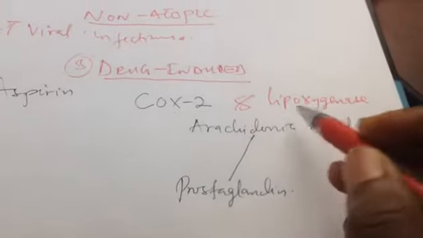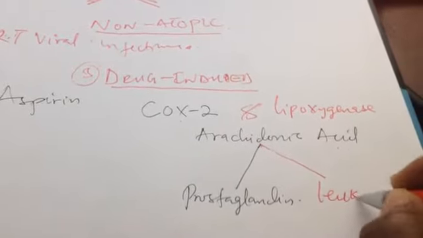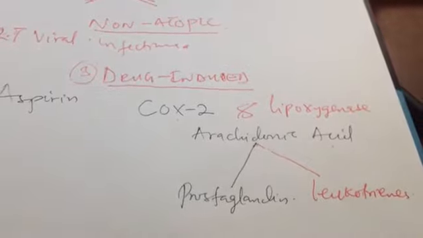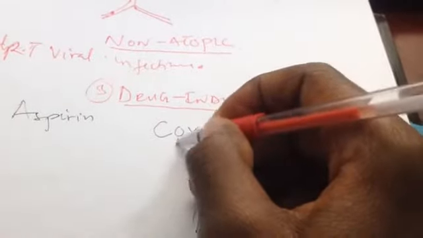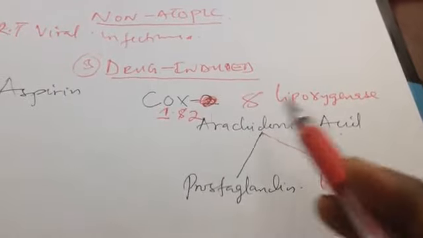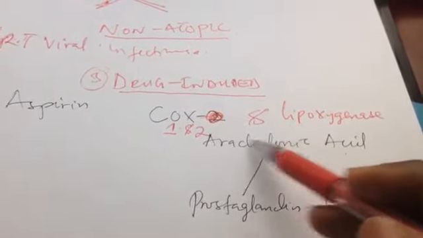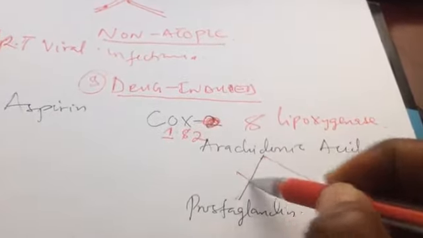So lipoxygenase is also taking arachidonic acid to produce a kind of leukotrienes. When you block COX-1 and COX-2, we have two types of COX. So aspirin is not specific, it is blocking both types of COX. So actually, when aspirin blocks the activity of this COX, definitely this arachidonic acid is going to be used up. All of it will be used in the production of leukotrienes, because by blocking this COX, you block this pathway. That is, no production of prostaglandin.